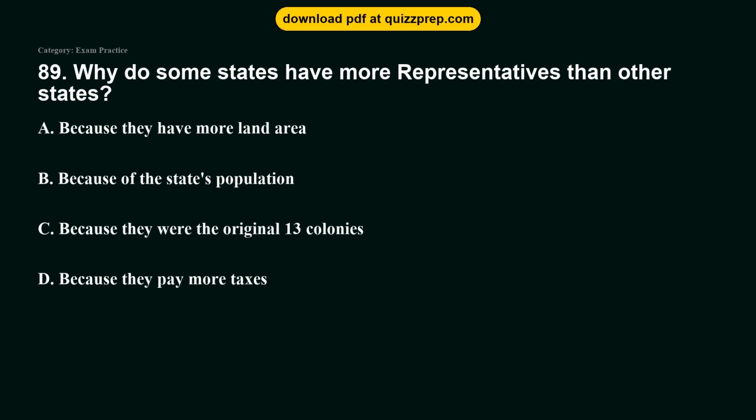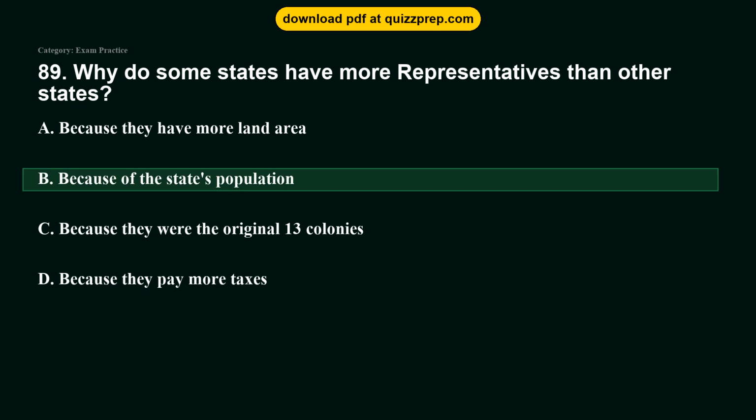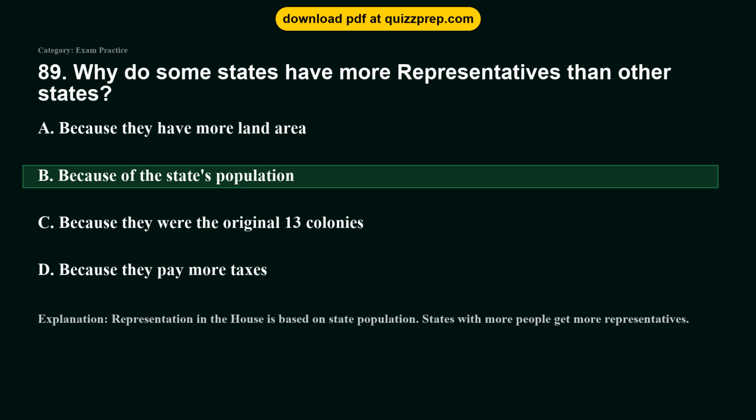Question 89. Why do some states have more representatives than other states? Option A, because they have more land area. Option B, because of the state's population. Option C, because they were the original 13 colonies. Option D, because they pay more taxes. The correct answer is option B, because of the state's population. Representation in the House is based on state population. States with more people get more representatives.